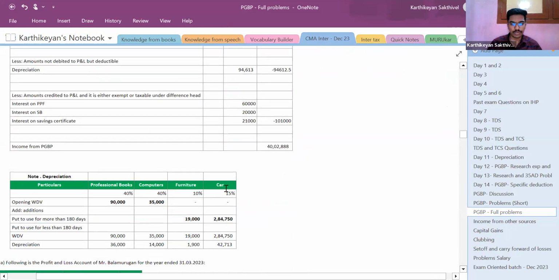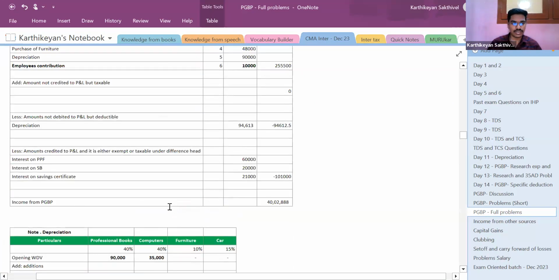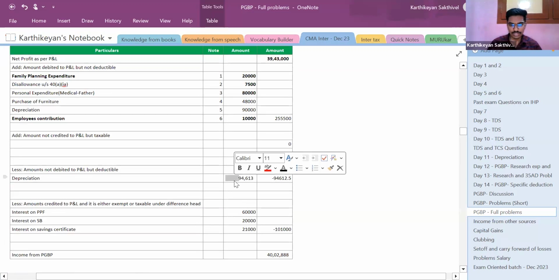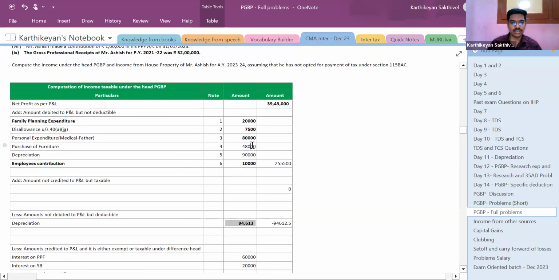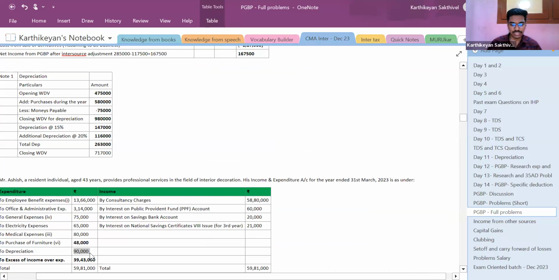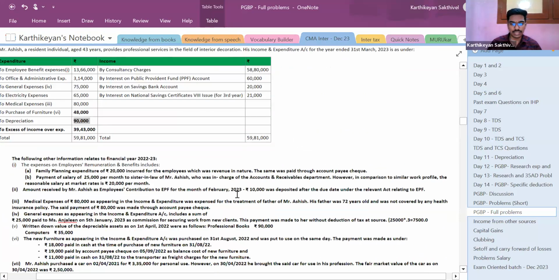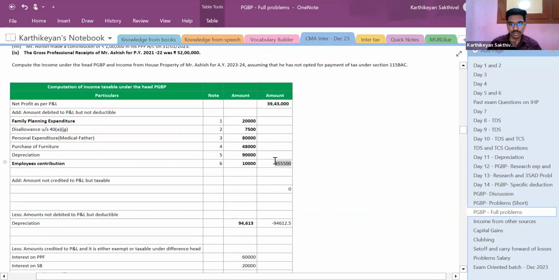So now we have to compute depreciation. The car's rate is 15%, furniture 10%, computers and professional books 40%. So this is the entire depreciation, and the depreciation is coming to 94,613. Okay, this purchase of furniture cannot be claimed as deduction. This purchase of furniture is a capital expenditure, and this depreciation is as per the Companies Act. So we cannot claim that either. 90,000 is to be disallowed. So that's it.